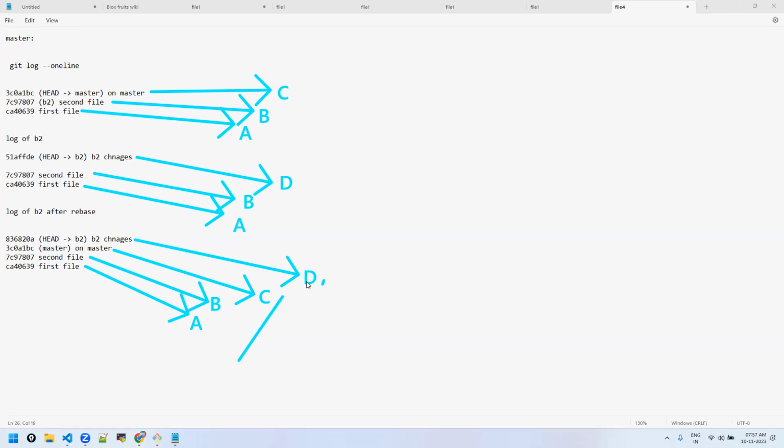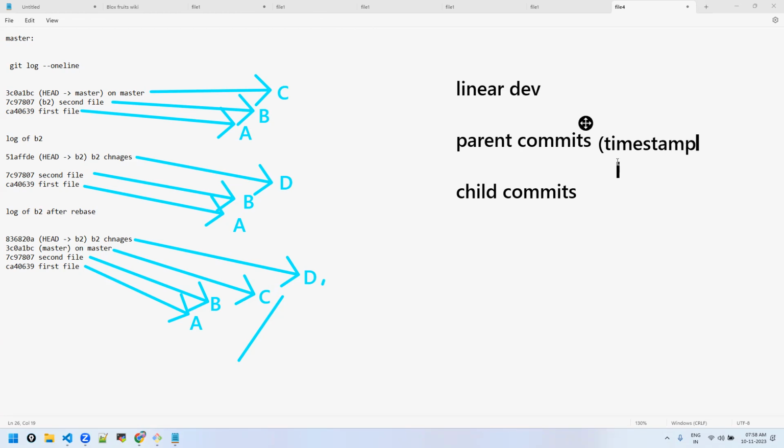Ma'am, in the case here, C happened after D in the master branch. In that case, if I merge it, it should not be in sequence, right? Someone already asked this question. I said, even though C happened after D, all the parent commits come first. The order is linear development. Okay, it's not at all with the timestamp then. It's only linear, with the parent first and then the child development. Means first parent commits, then child commits. And again, these parent commits will be as per the timestamp. This will also be as per the timestamp.